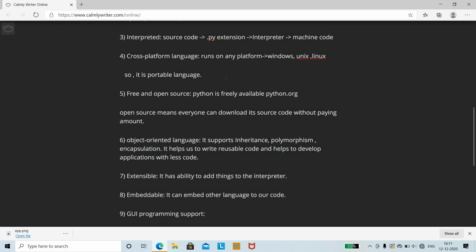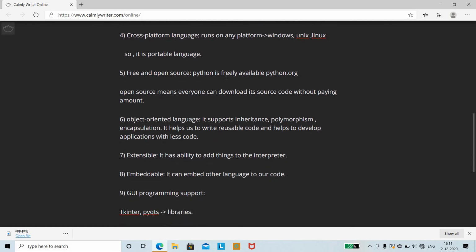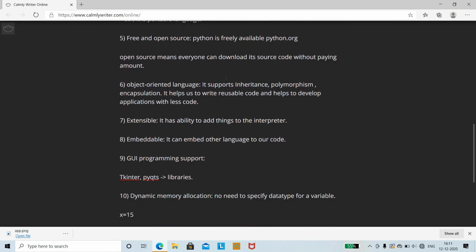Then it's interpreted, because there is an interpreter which directly converts the source code to machine code. Next is cross-platform, because it's portable; you can run the Python programming language on any platform like Windows, Unix, Linux. Therefore, it's portable, and it's free and open source. Python is freely available and you can easily download it from python.org. And it's open source because you can download its source code without paying any amount.